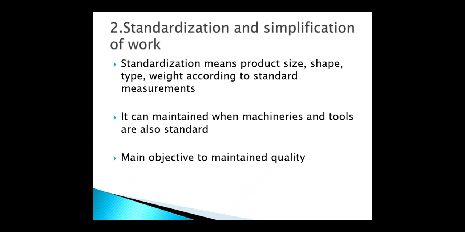So how are you going to maintain standardization of a product? Suppose one product is there, you can take the example of your notebook. It should always be A4 size. Okay, so that is a standard one. N number of sizes are there, but if you are going for the standard, that is an A4 sheet, and you are producing more than that or less than that without any standard, then that is not standardization.